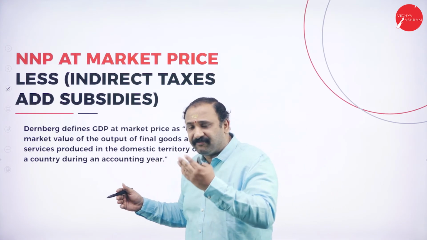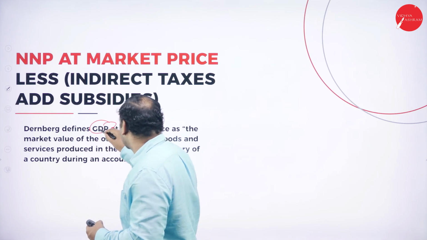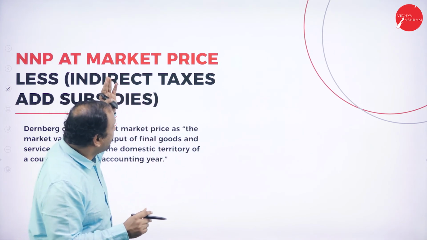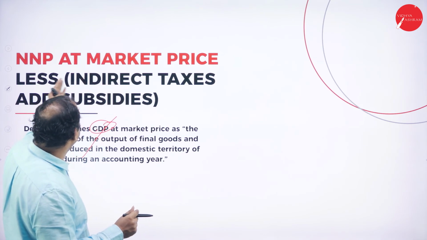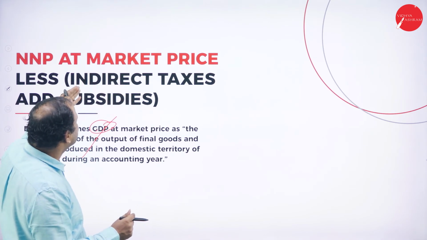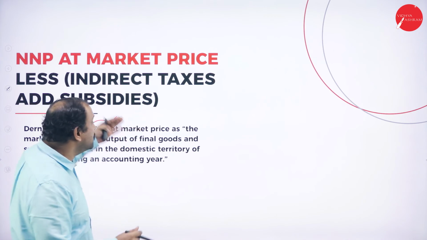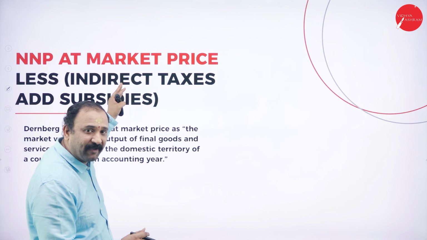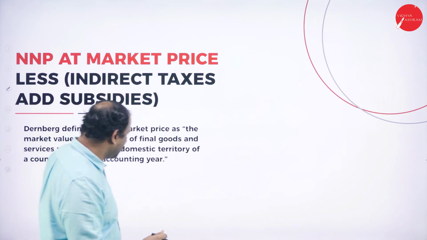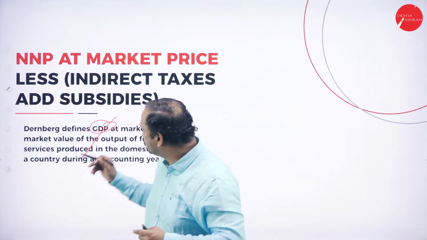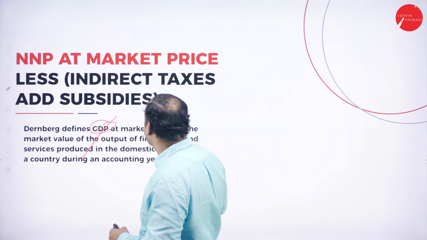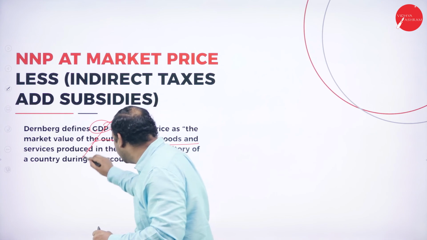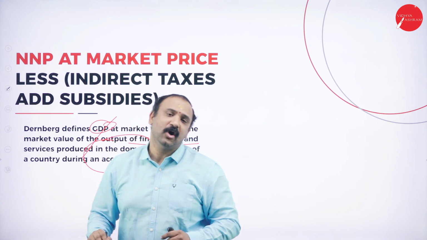So they define the GDP and GNP market prices as the market value produced by a country's factors. So when I'm taking the NNP, I'm directly telling you market price less the indirect taxes and subsidies. So this is how you will be able to arrive at the NNP value. But then Dernberg was one of the greatest economists. He also tries to define GDP at market price as the output of the final goods and services produced in the domestic territory of the country.